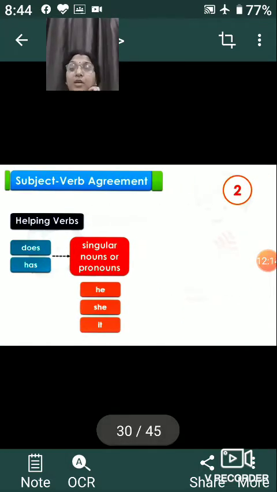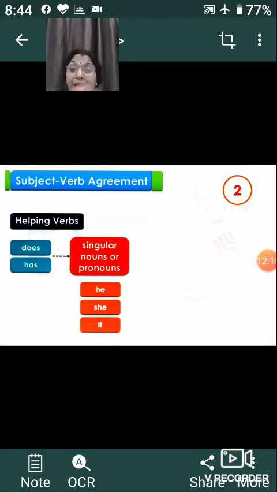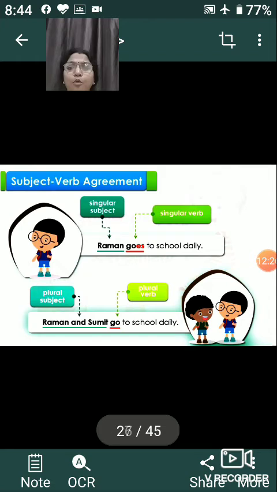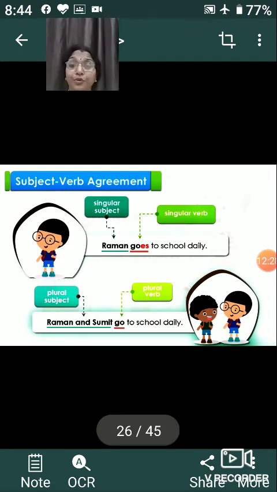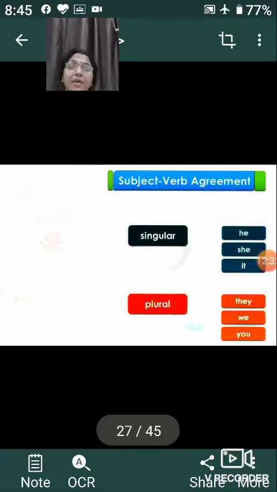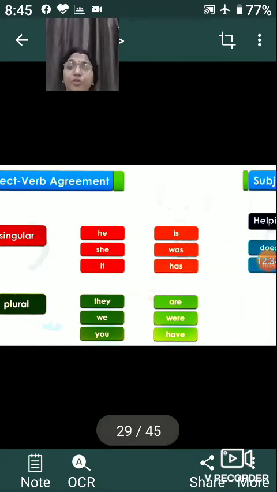So here we are talking about helping verbs like has or do or does, like we did one example. If you remember, I talked about a boy. Raman goes to school, or Raman and Sumit go to school. In the same manner, do and does are used.